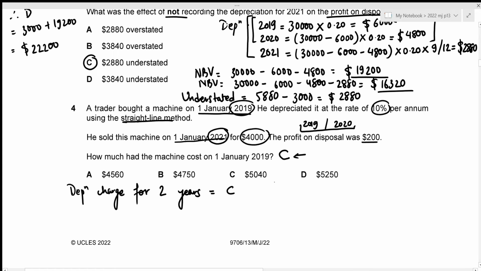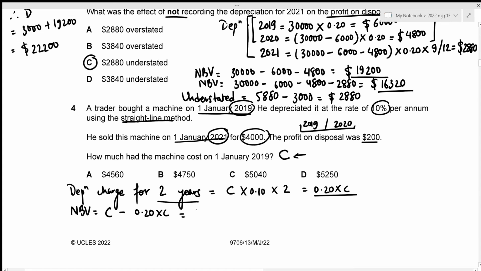And since we are using straight line method, we should be applying this rate to the cost for all years, right? So I'm just going to multiply 0.10, and this would give the depreciation charge for 1 year, but we are requiring it for 2 years, right? So I'm just going to multiply it by 2, and this gives our accumulated depreciation to be 0.20 times C. Now we can easily figure out the net book value. It is just the difference between cost and our accumulated depreciation, which we just figured out to be 0.20 times C.